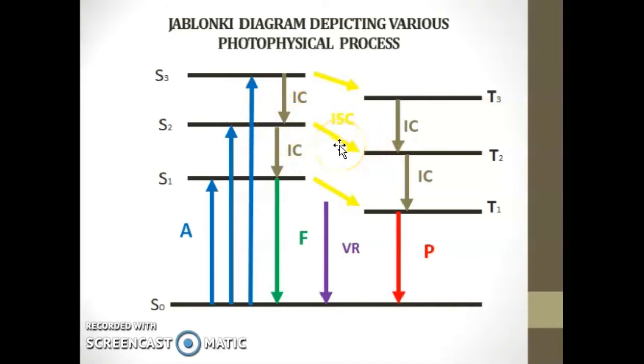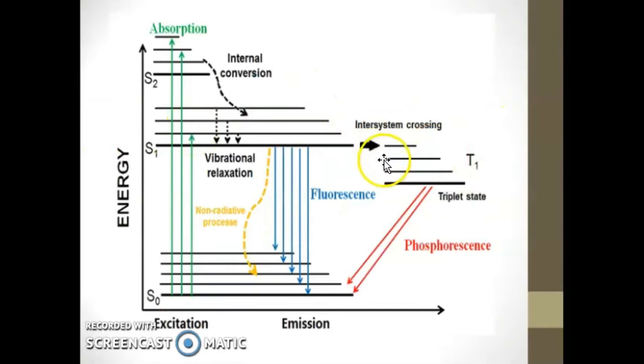A transition to a state of different multiplicity, from S2 to T2, from S3 to T3 and S1 to T1, is an example of intersystem crossing. During intersystem crossing, the molecular spin state changes.